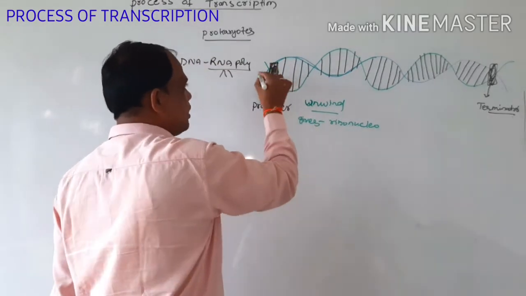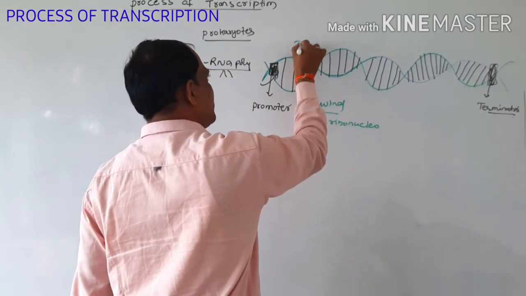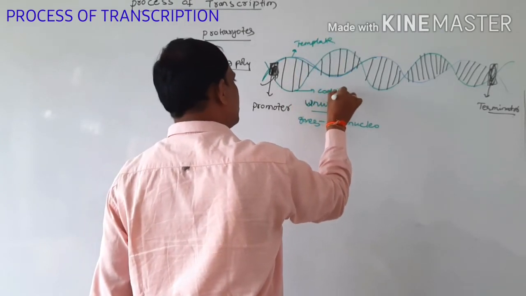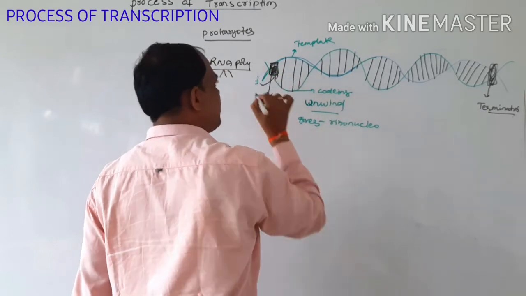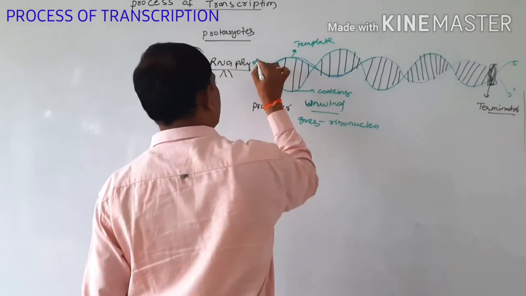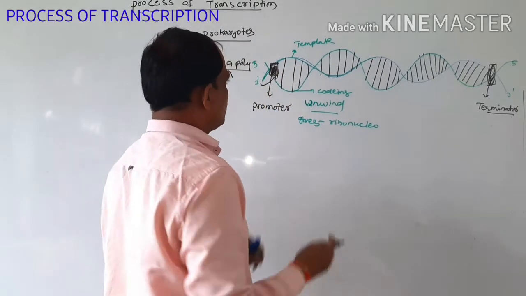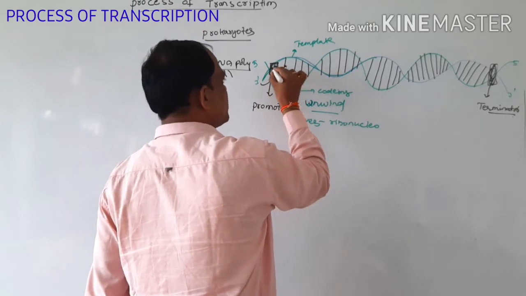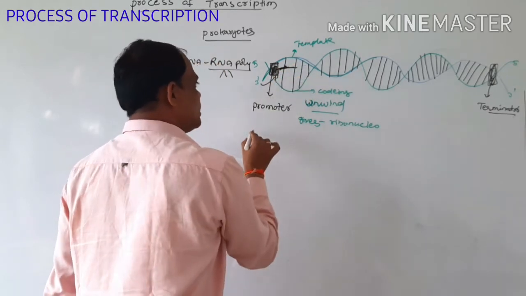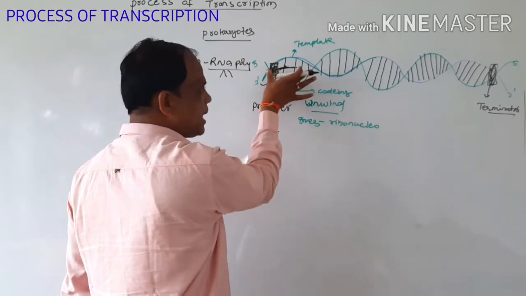Here, of both of these DNA strands, one acts as the template strand and the other is the coding strand. Coding strand, this is the 3' end and this is the 5' end. The template strand can synthesize the RNAs, so the nucleotides are attached at this place. When it is initiated, the sigma factor can also be added at this place.